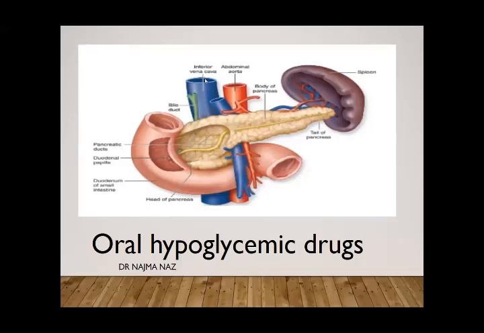And you must know the rationale why oral hypoglycemic drugs are not used in type 1 diabetes, or why insulin is used in type 1 diabetes. So you must have a rationale. Okay, very good. In severe infection, before or after surgery, in pregnancy, or in a patient having diabetic ketoacidosis or hyperosmolar coma, in all these conditions,